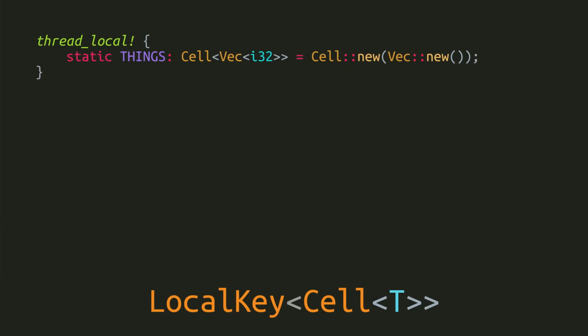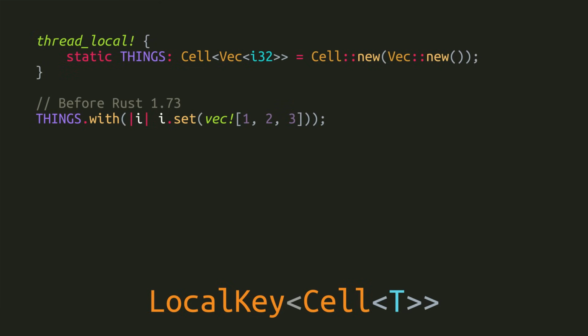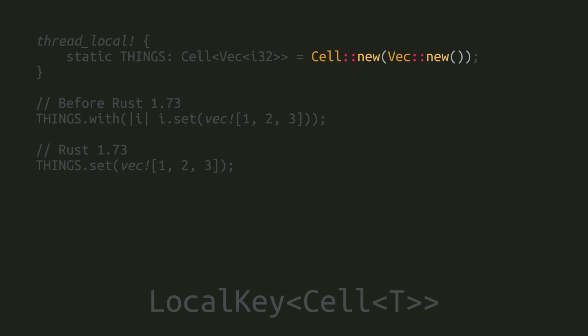And before Rust 1.73, you had to call local key's with method and pass it a closure that would then access the underlying cell struct to call its methods such as get, set, take, and replace. Rust 1.73 adds a bunch of methods directly to local key when it is wrapping a cell or a ref cell, and these methods do the appropriate backend calls for you. That's much more ergonomic. As an added bonus, methods like set avoid unnecessarily initializing the thread local variable with the value from the macro before writing the new value that you pass to it, so it's also more efficient.